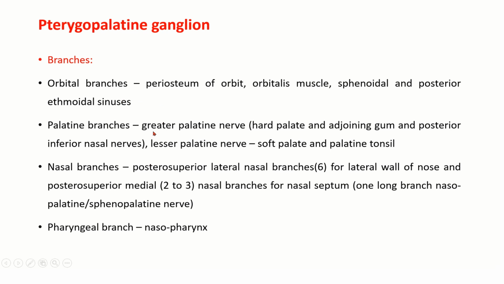The palatine branches: the greater palatine nerve supplies the hard palate and adjoining gum and also gives posterior inferior nasal nerves. The lesser palatine nerve supplies the soft palate and palatine tonsil. The nasal branches are divided into posterior superior lateral nasal branches, which are around 6 in number, for the lateral wall of the nose, and posterior superior medial nasal branches for the nasal septum. One of these posterior superior medial nasal branches is long and is called the nasopalatine or sphenopalatine nerve. Then the pharyngeal branch supplies the nasopharynx.